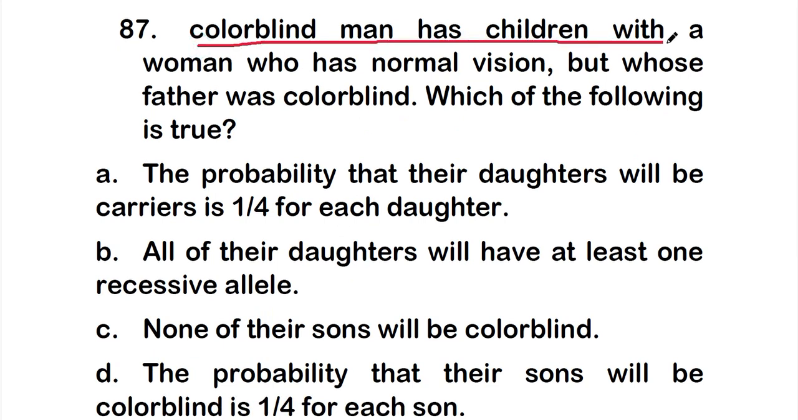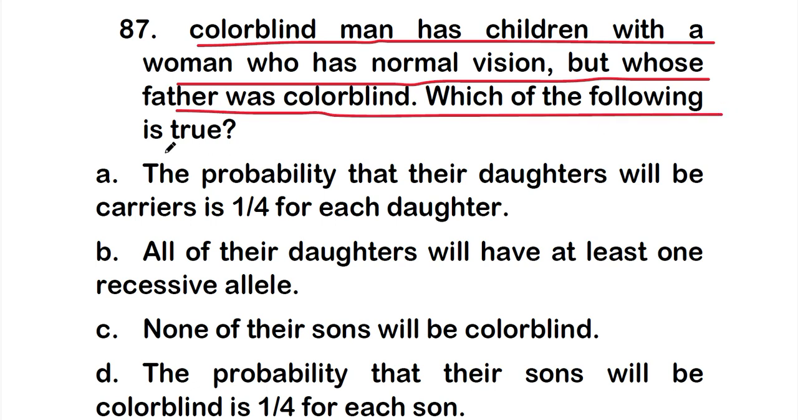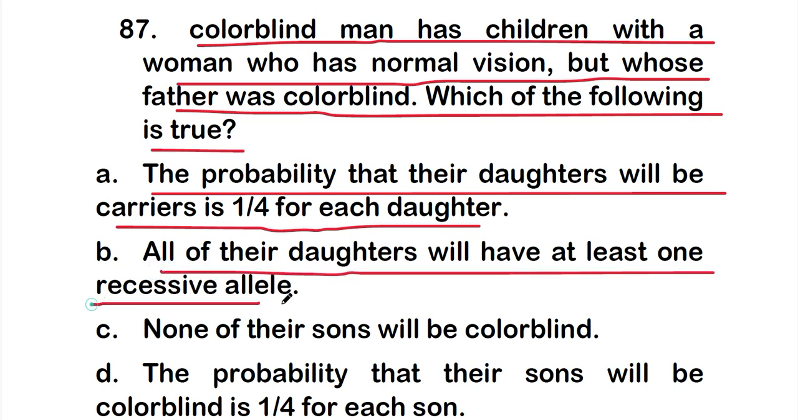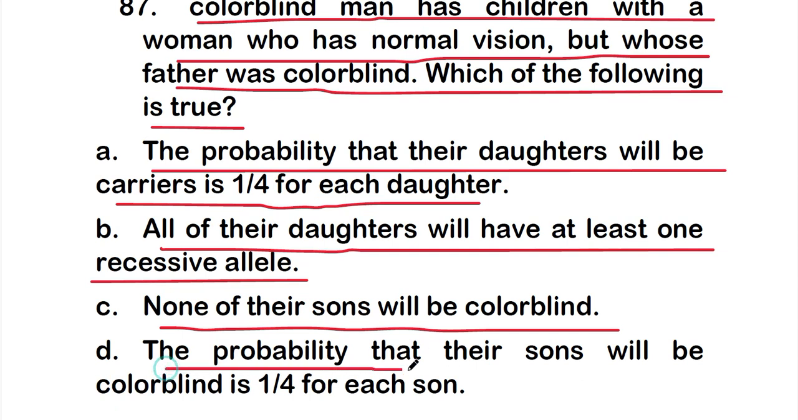A colorblind man has children with a woman who has normal vision but whose father was colorblind. Which of the following is true? And the options are option A, the probability that their daughters will be carriers is 1 by 4 for each daughter, or option B, all of their daughters will have at least one recessive allele, or option C, none of their sons will be colorblind, or option D, the probability that their sons will be colorblind is 1 by 4 for each son.